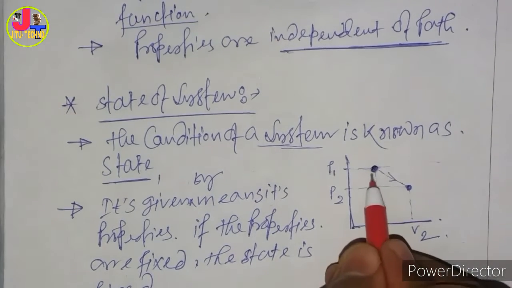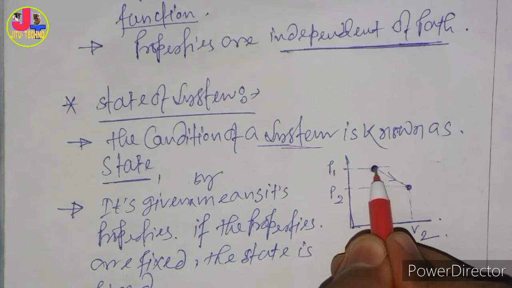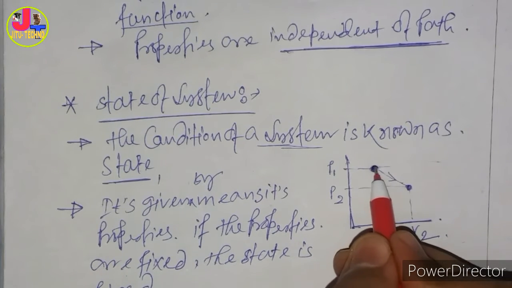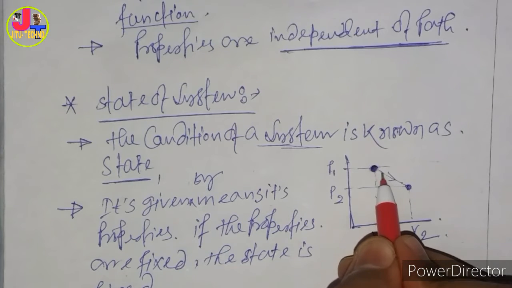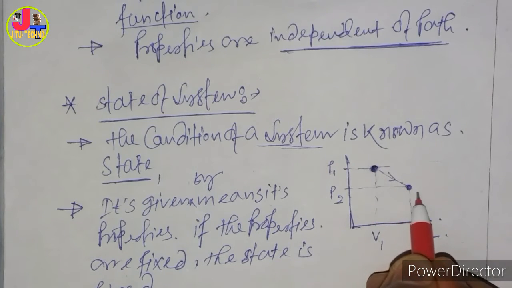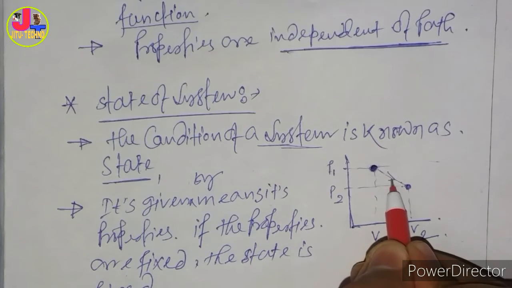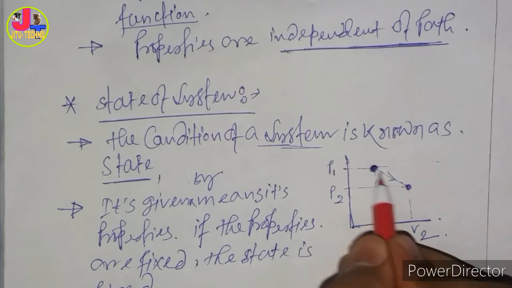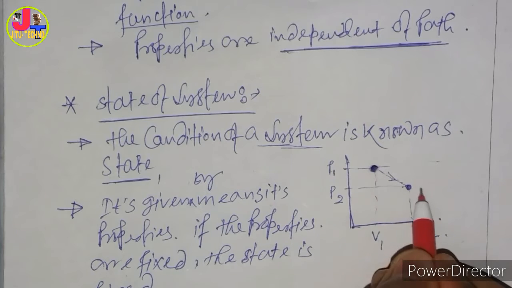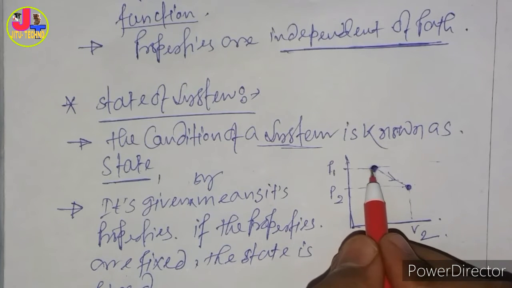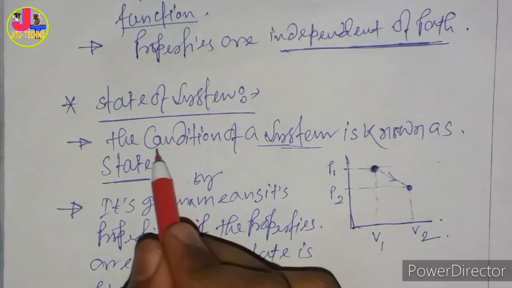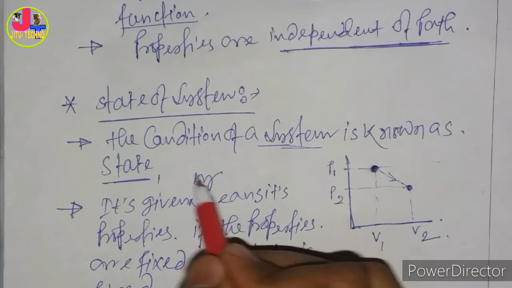But here we see that the property is not fixed in this state. After that we see that the state goes to here. The change of state is called a process. Here is a state, and here also a state. So the condition of the system is known as state.